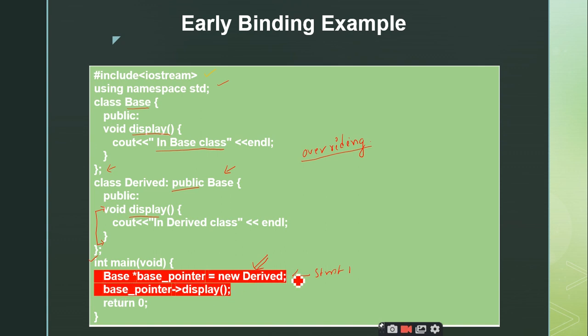What is that I am doing in statement 1? Dynamically allocating. Yeah, super, right? Continue. We are dynamically allocating a derived class object, right? But before that, what am I doing? Base star base pointer. What is that particular statement doing here?